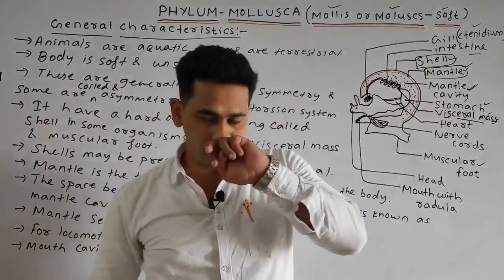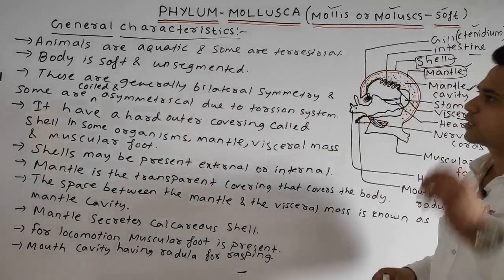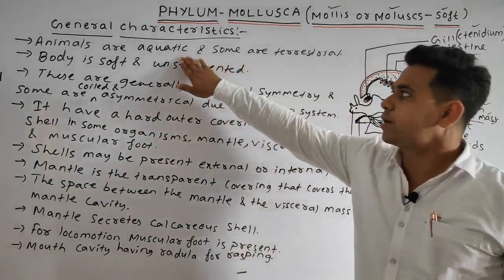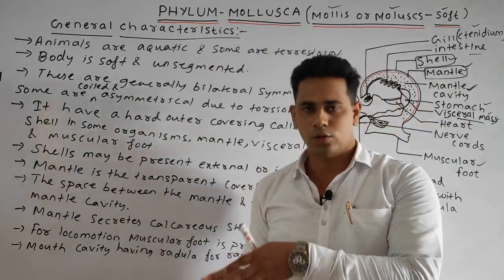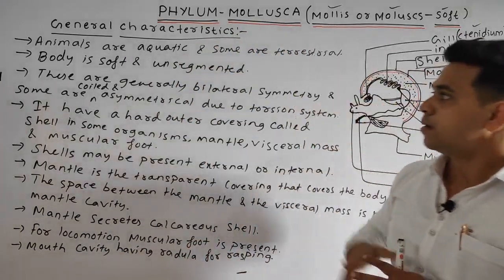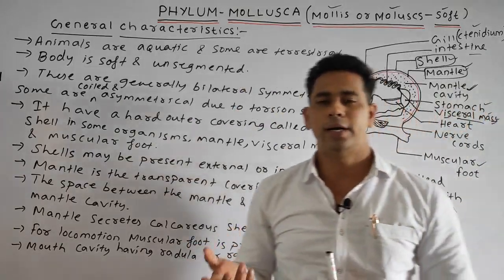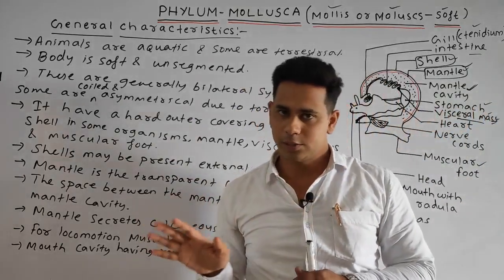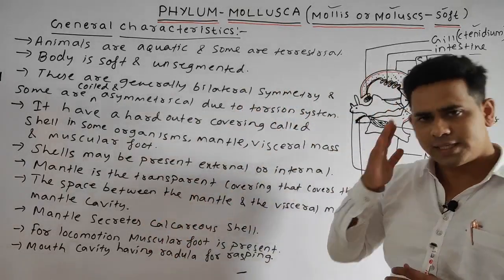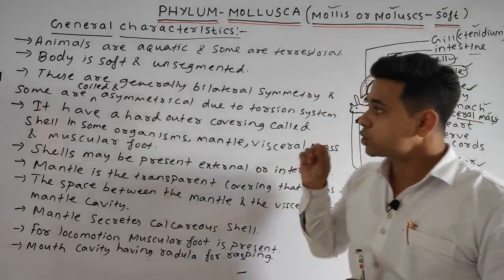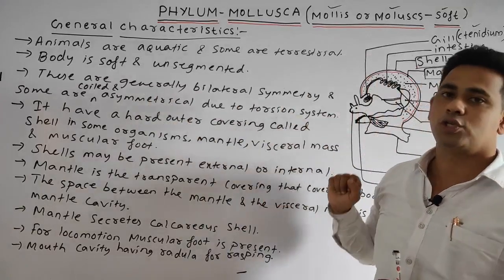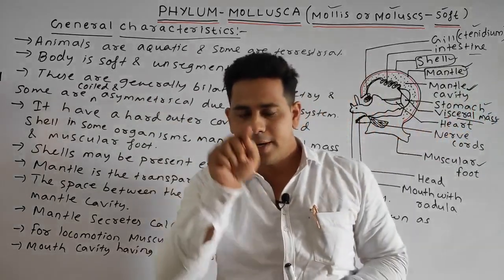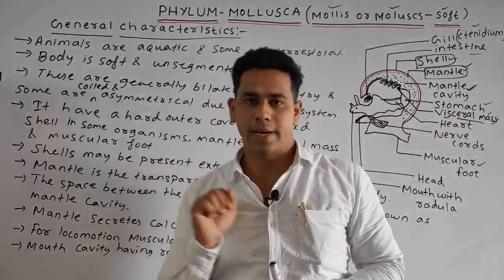So what are the points we have discussed? Animals are generally aquatic and some are terrestrial, meaning generally they live in the water and some also live on land. The body is soft and unsegmented, meaning no metameric segmentation is seen. They are generally bilaterally symmetrical, but some are coiled and asymmetrical due to torsion, meaning the body is located in a coiled manner.